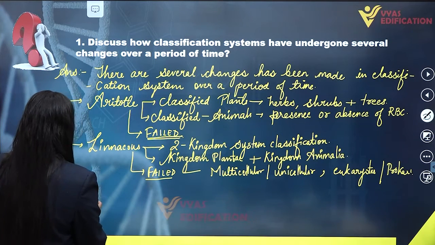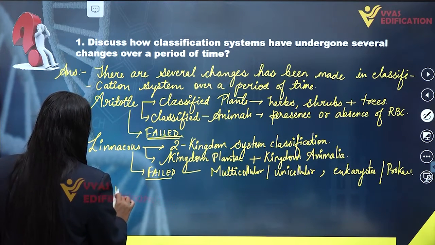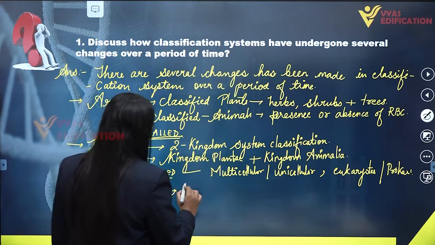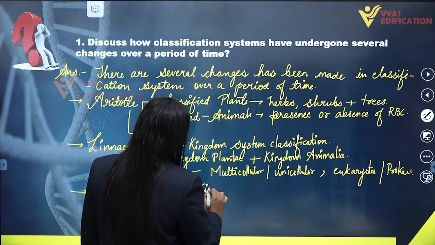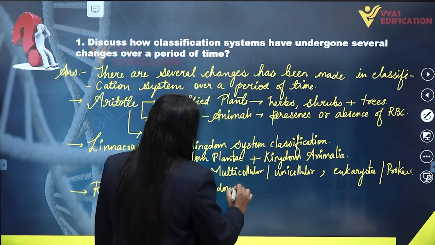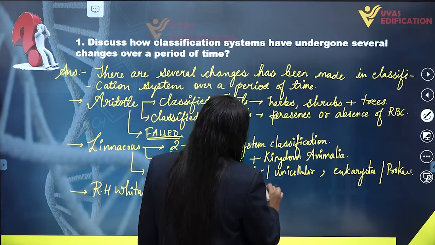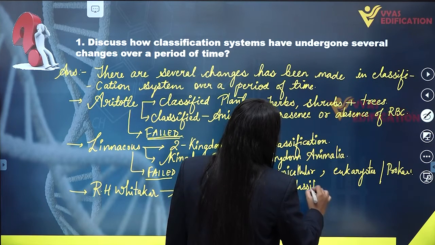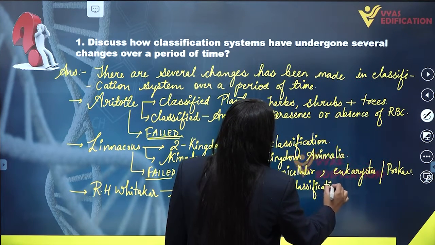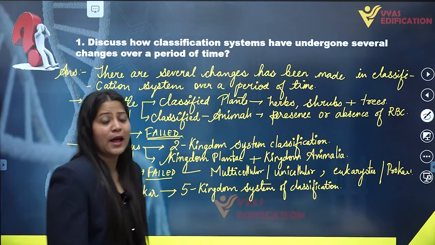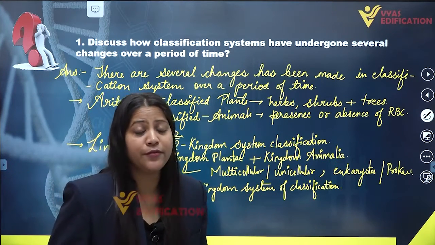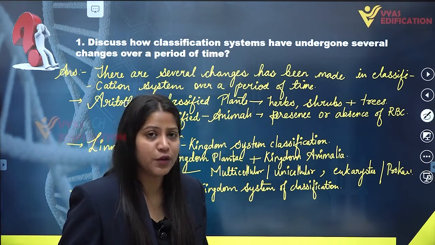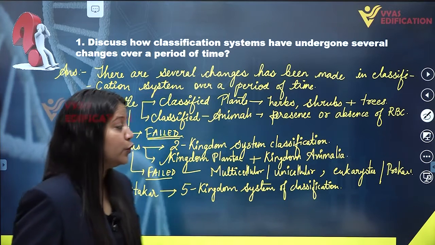Then a scientist named R.H. Whittaker came and introduced a 5-kingdom system of classification. He classified all the organisms into 5 different categories, 5 different kingdoms, on the basis of some fundamental or characteristic features such as presence of cell wall, mode of nutrition, etc.